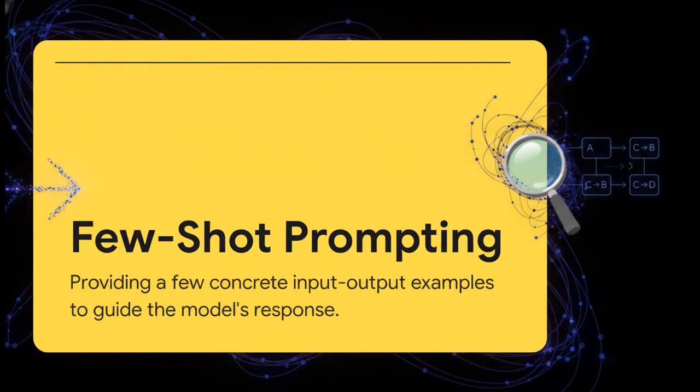So when zero-shot fails, we step up to few-shot prompting. Here, we're anchoring the model. We do this by throwing a few concrete input-output examples right into the prompt itself. So for instance, you might show the model 3 examples of exactly how you want a date formatted before asking it to format a 4th. By showing it what a successful execution actually looks like, we give the model a clear pattern to follow. And that significantly boosts its reliability on structured tasks.